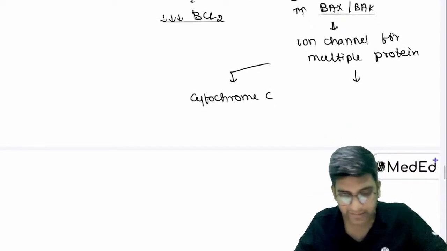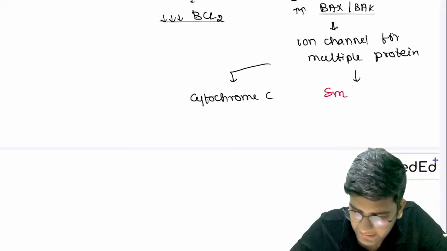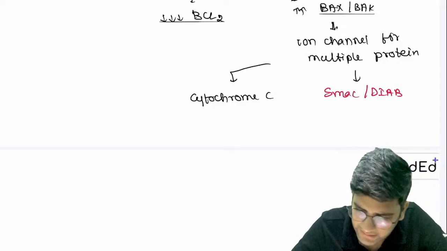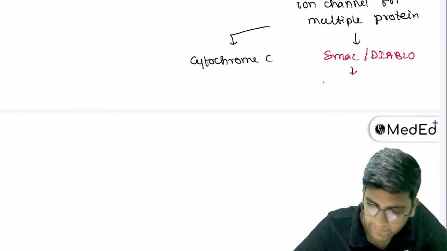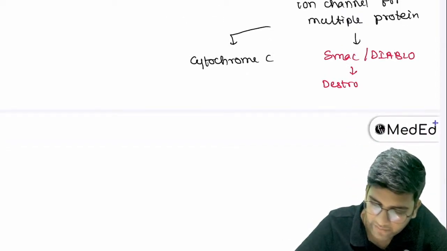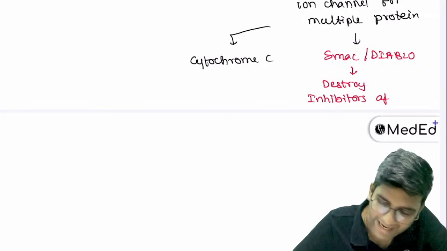That's one. Other thing, though not important, you might read that. If you answer everything, they might ask you this. So, a few more proteins called SMAC and Diablo. What these proteins do is they will destroy a few things called inhibitors of apoptosis, or IAP.